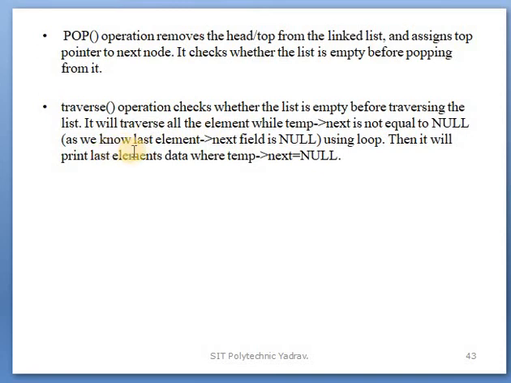As you know, the last element's next field is null, so using a loop it will print the last element's data where temp next is equal to null. So we check that temp next is not null, meaning at least one element is in the stack, and the elements will be displayed.